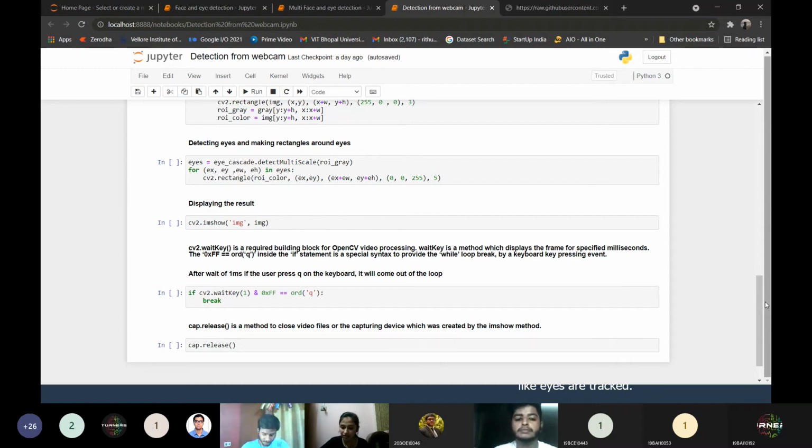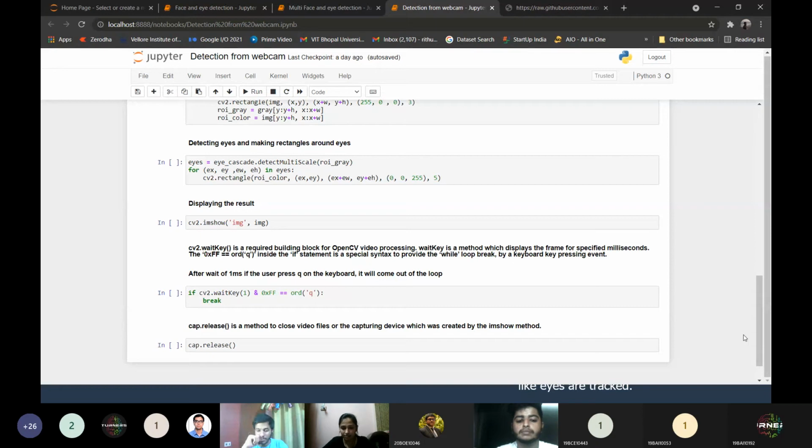It is the waitKey function. The waitKey function is a very important function in OpenCV, which displays the frame for a specified number of milliseconds. What I have done is provided 1 to cv2.waitKey. Now, what does that mean? See, my webcam is on. The classifier has put a rectangle around my face. It has put a rectangle around my eyes as well. Now, what if I want to break out from the loop? What if I want to close the program?